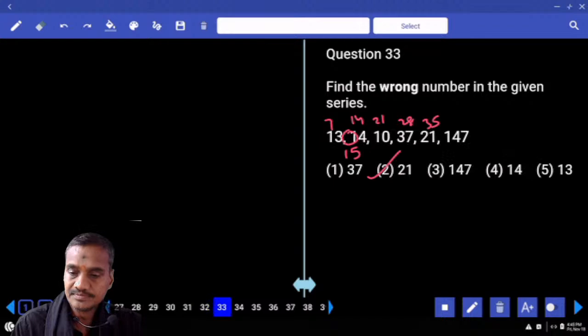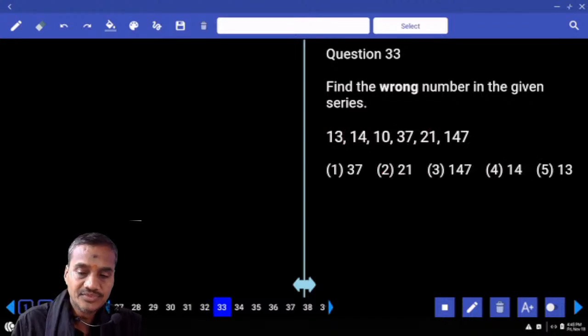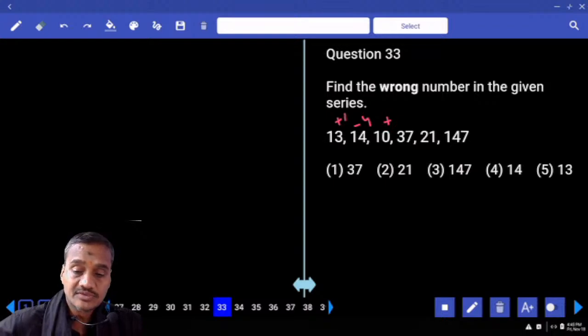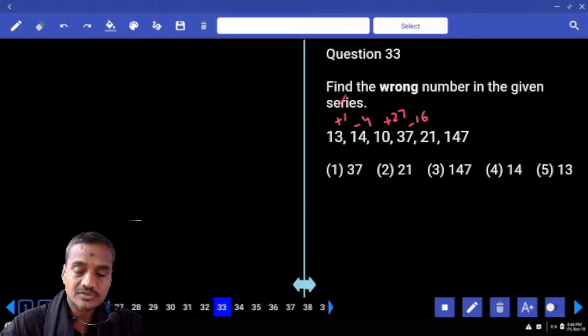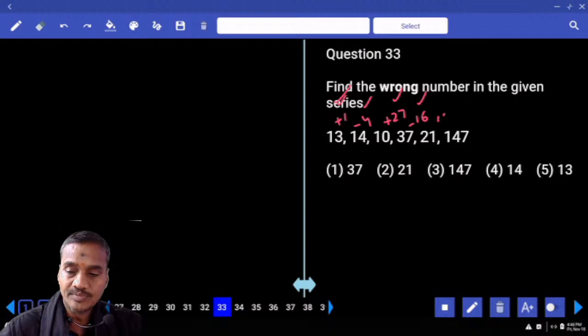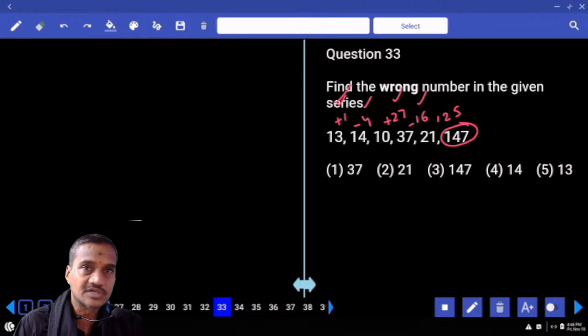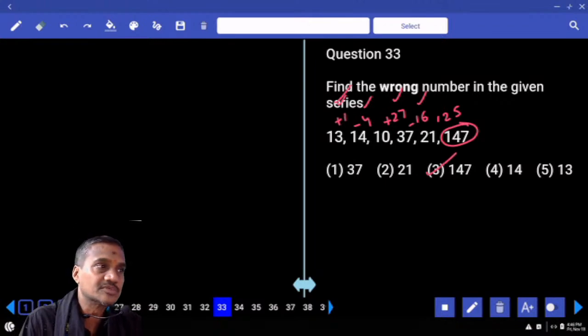Then 33, 13, 14. Now 13 and 14, what is the difference we have? Plus 1. And 14 and 10, minus 4. And next one 10 and 37, what is the difference we have? Plus 27. Next one 37 and 21, the difference is how much? Minus 16. Isn't it? Next one 1 square, 2 cube, 3 square, 4 cube, 5 square, 125 should be added to this one. 21 plus 125, 146 is the correct number. 147 is the wrong number.